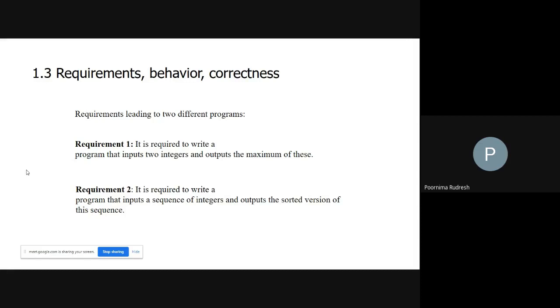Suppose my requirement is to write a program that should input two integer numbers and display the maximum number. So what if I give this requirement? What will you people do? You write the program and you assume that the user will give positive integer numbers, and you have written the program according to that. So if I enter 2 and 5 or 4 and 6, obviously it will give the correct output. Suppose I enter the numbers as -2 and -5, what happens? Will your program give the output or not?